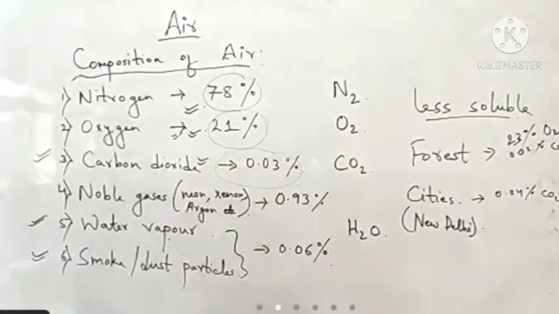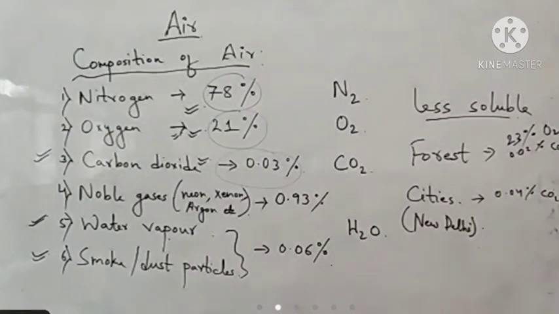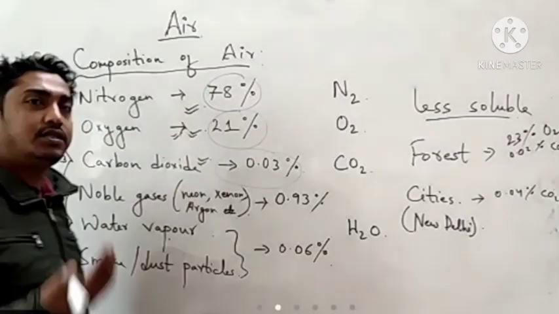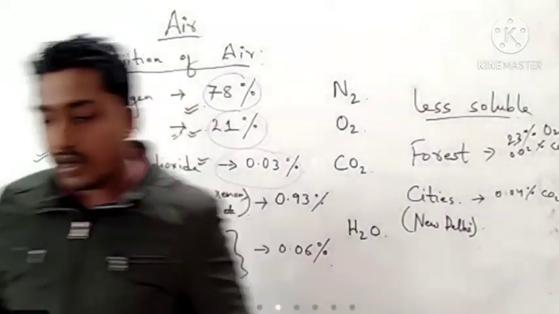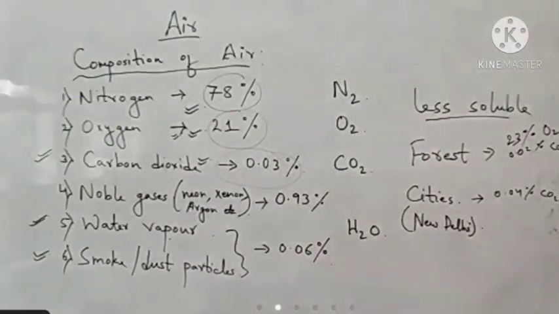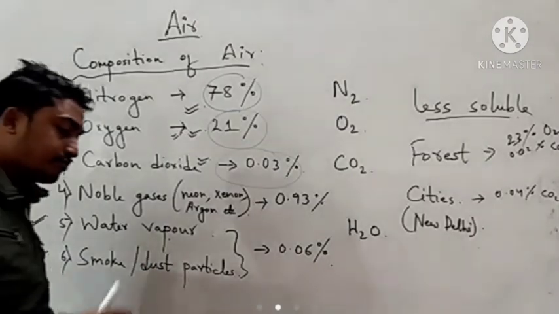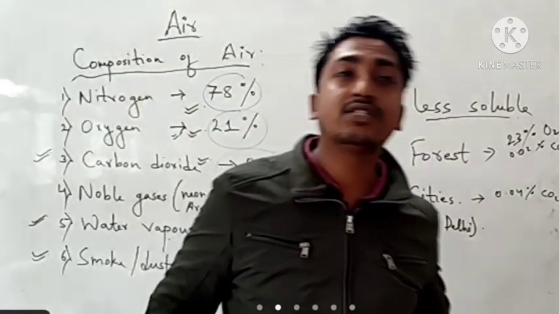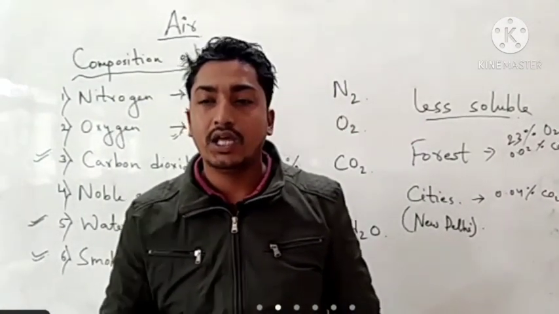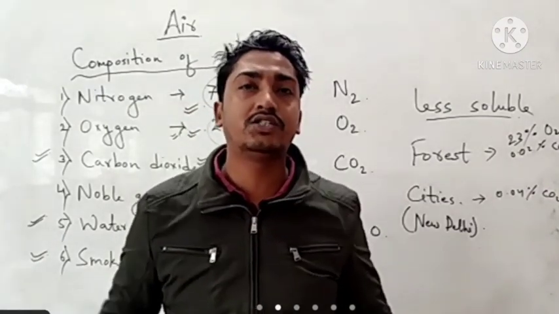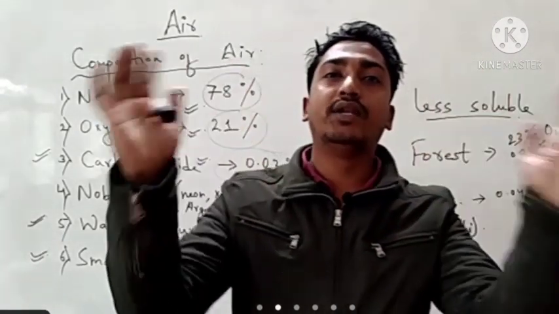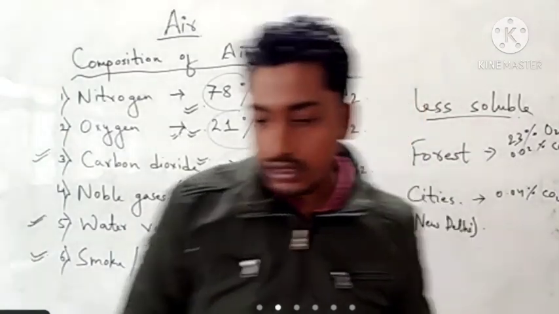Then the presence of water vapor in the air. Okay, we have another experiment, where ice cold water and a few ice cubes are taken in a beaker and placed on a table. Okay, so when that ice melts, it will be reduced. So where will it go? It will accumulate in the atmosphere as water vapor.